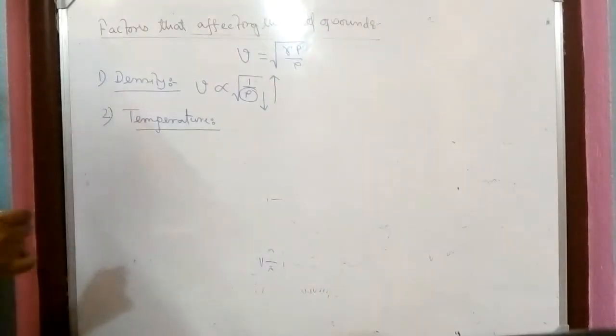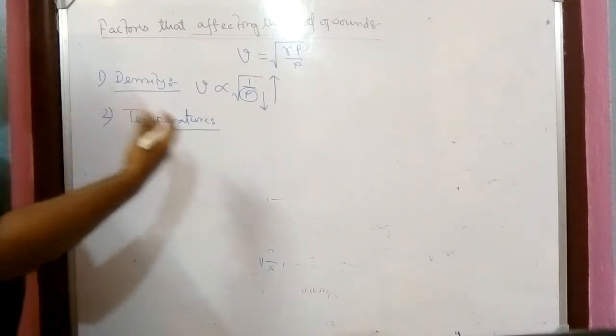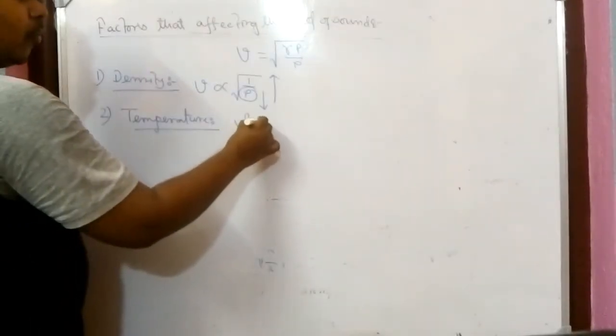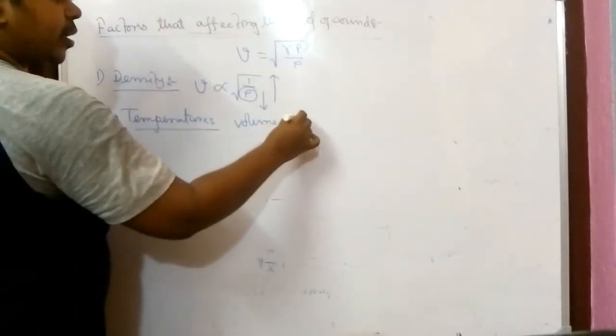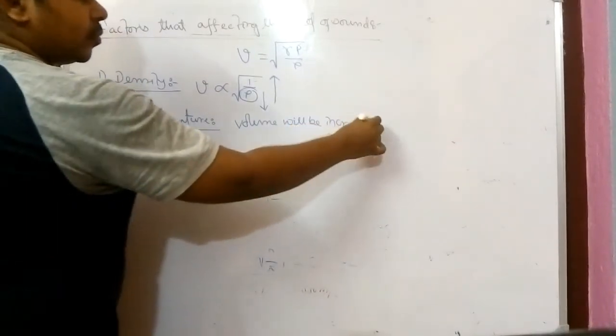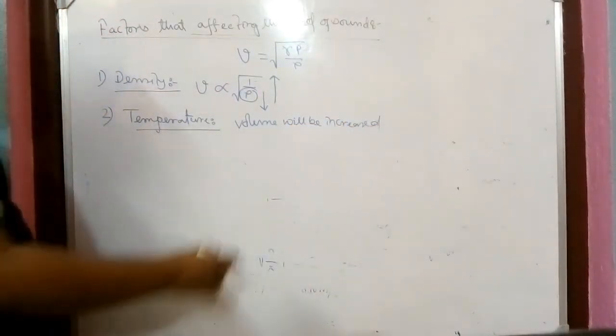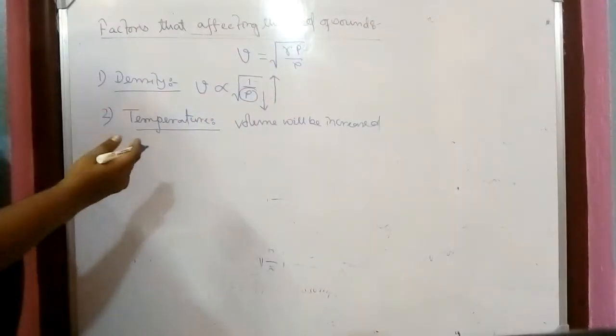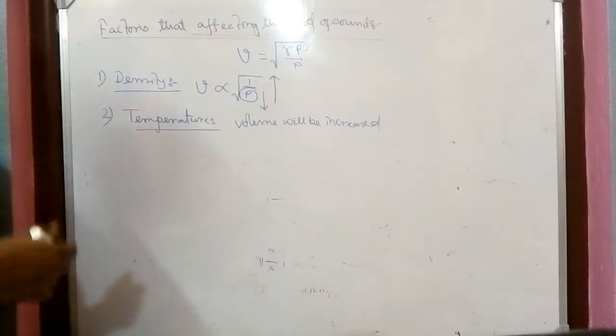Whenever we increase the temperature of a medium, what will happen? As the temperature is increased, the volume will be increased. We all know that. You might ask, sir, in the equation of speed there is no volume.